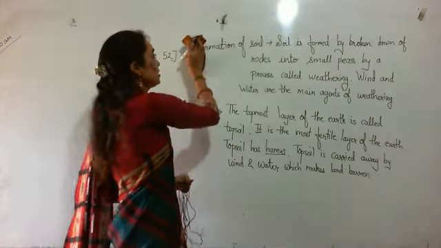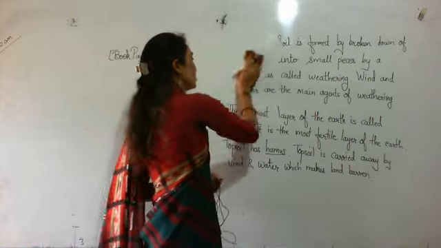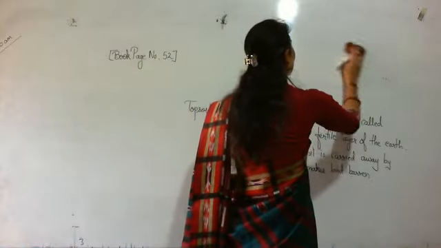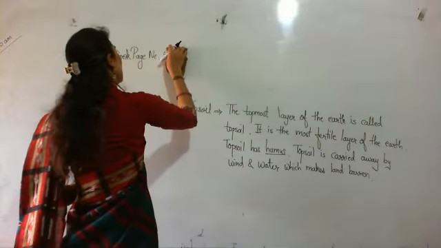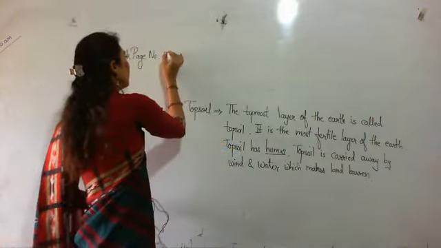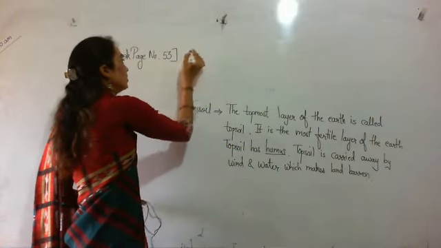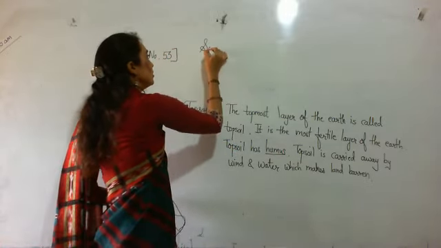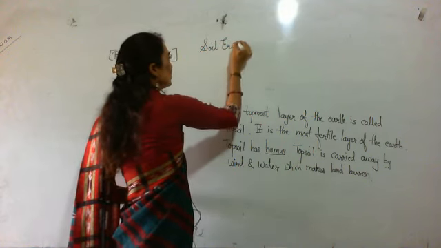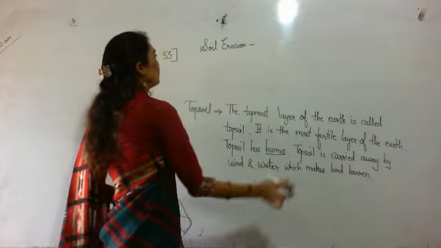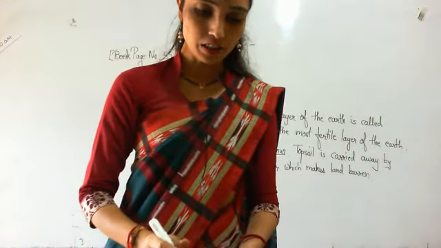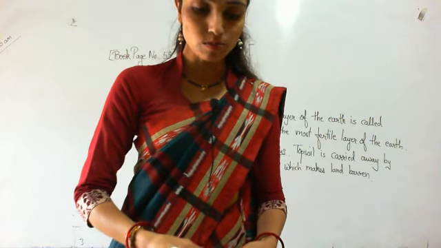The next is what is soil erosion. Dear student, it is given at book page number 53. Soil erosion. First we will read it, then I will explain it.